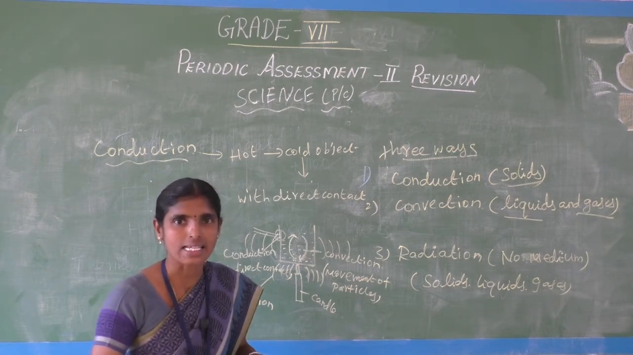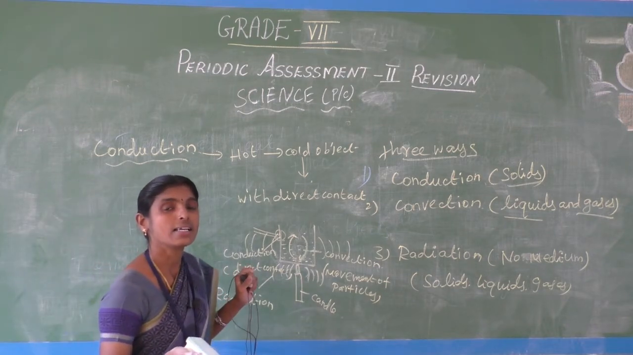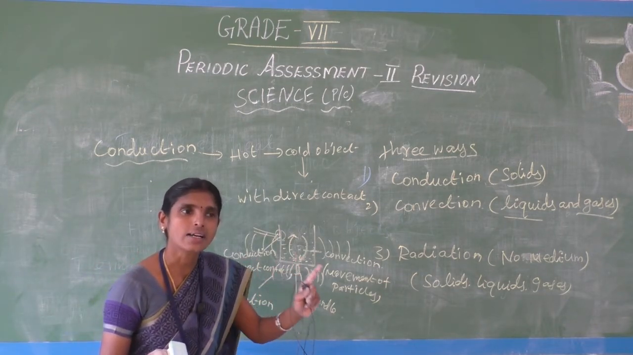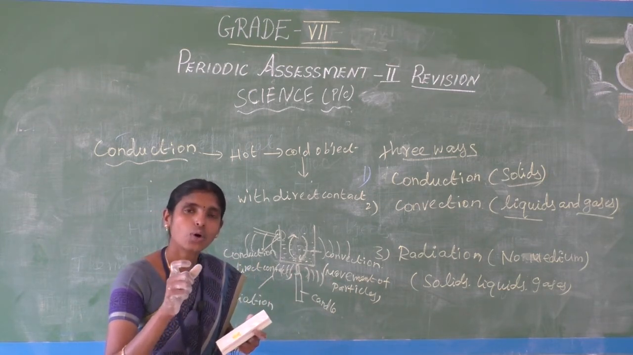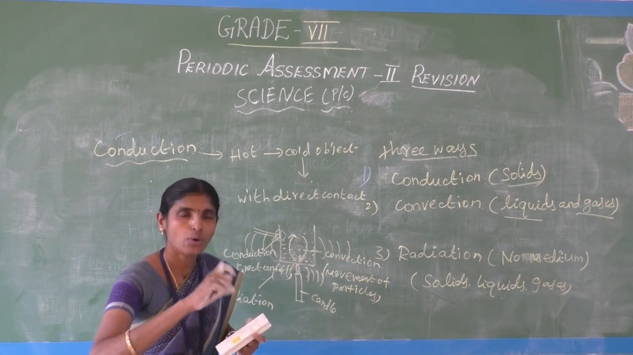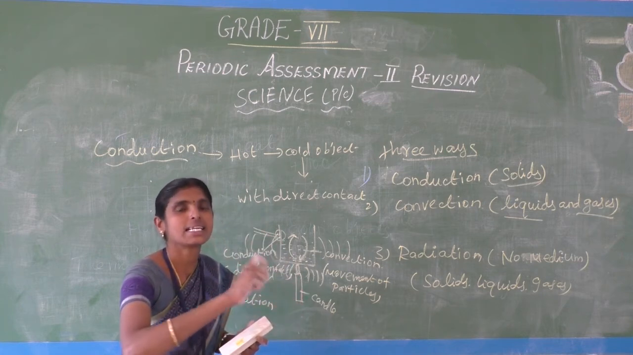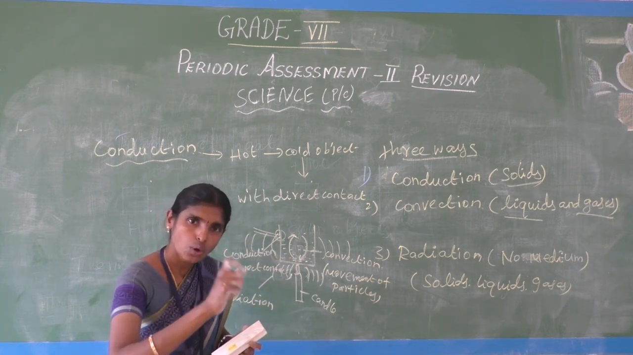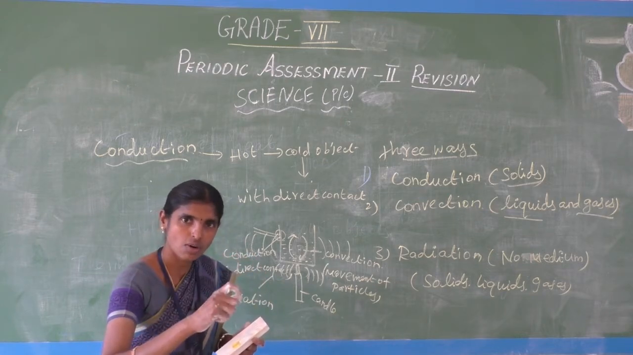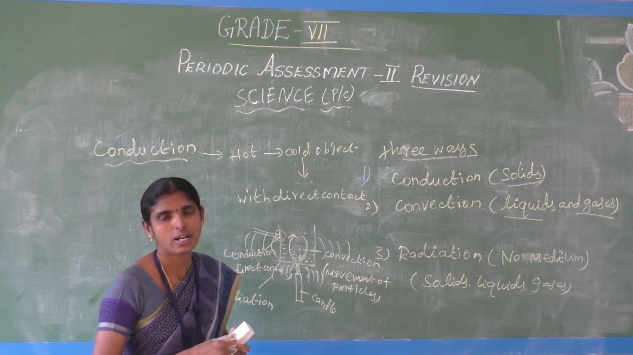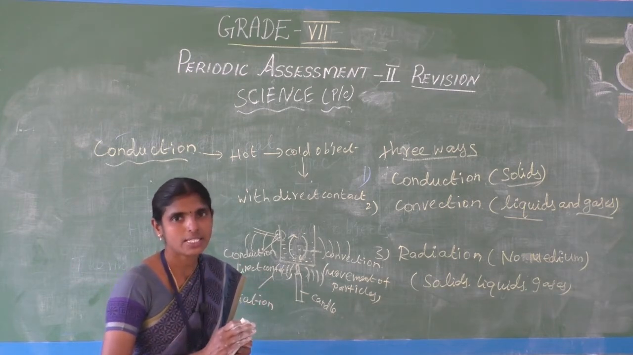Convection occurs in liquids and gases. Shall we draw the diagram of sea breeze and land breeze? Are you clear? The cold air wind flowing from sea to land is the sea breeze. The cold air flowing from land to sea is called the land breeze. When does the sea breeze occur? When does the land breeze occur?